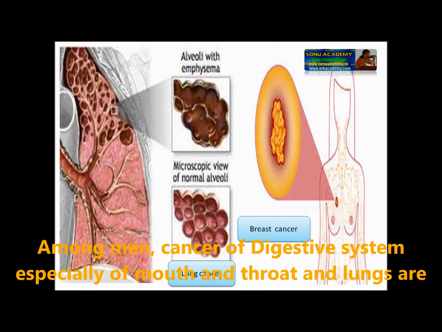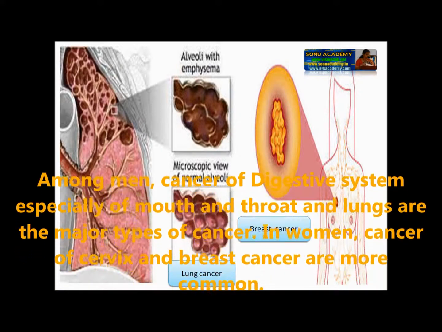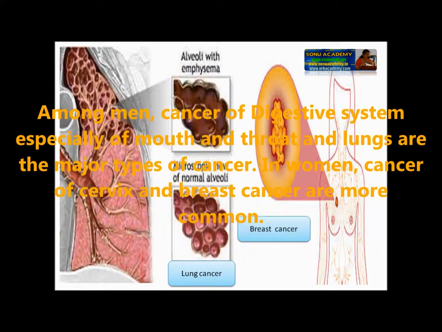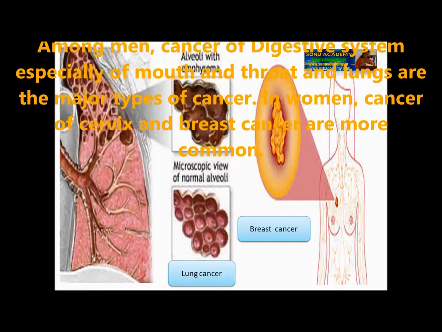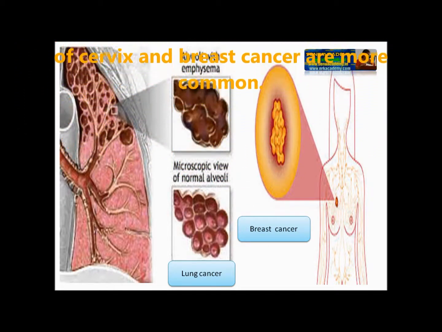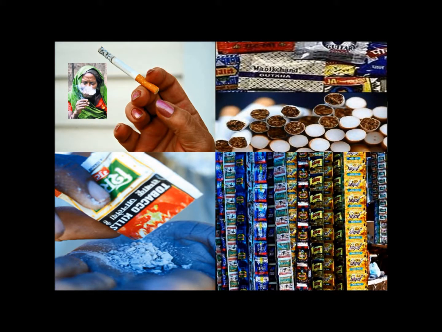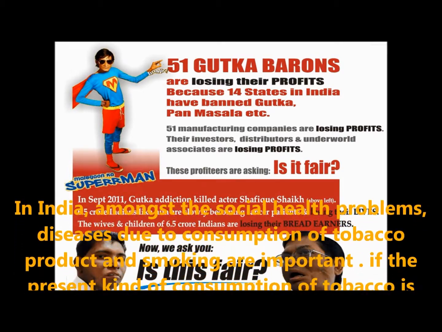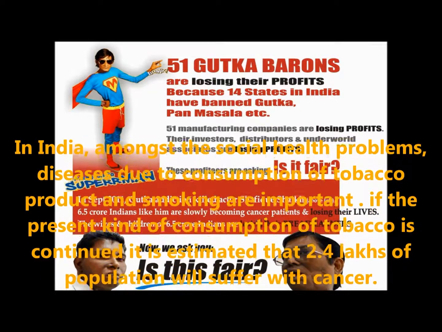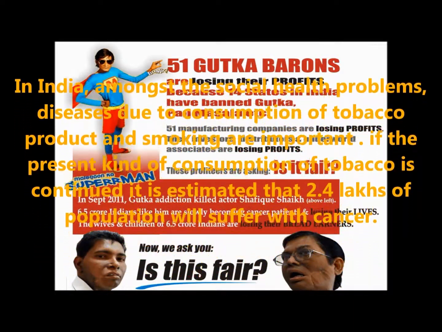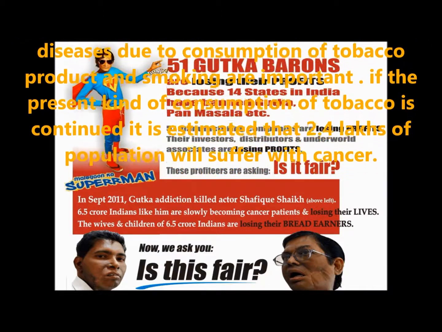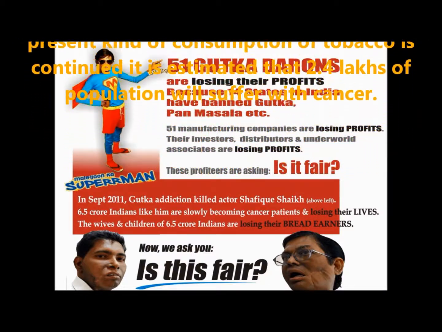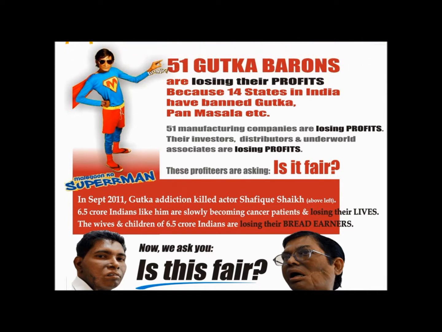Among men, cancer of the digestive system, especially throat and mouth, and lungs are the major types of cancer. In women, cancer of the cervix, that is the mouth of the uterus, and breast cancer are more common. Let us see what the causes of cancer of the mouth and throat in men are. Tobacco smoking and gutka chewing. In India, among the social health problems, diseases due to consumption of tobacco products and smoking are important. At the present rate of consumption of tobacco, it is estimated that 2.4 lakh people will suffer with cancer.